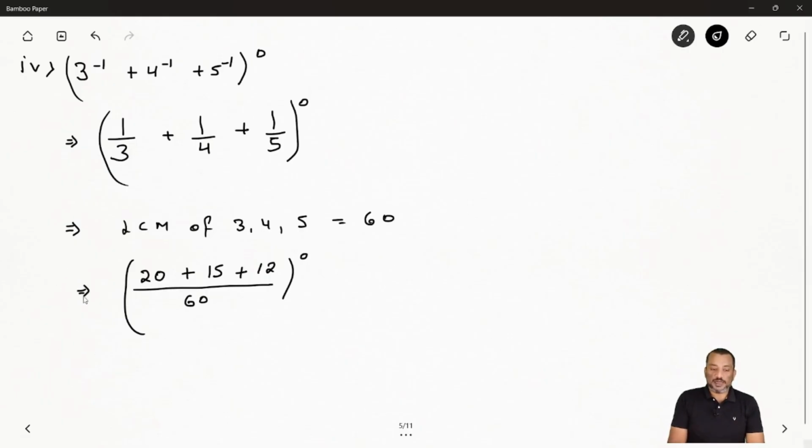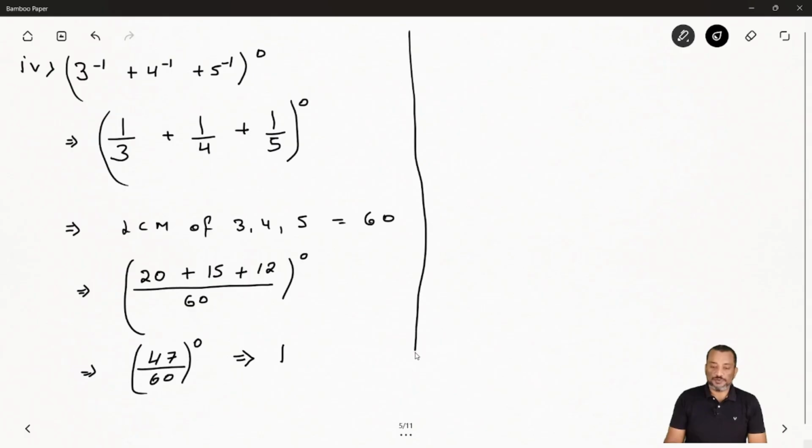Based on that you can add: 20 plus 15 you will get 35, and 35 plus 12 you will get 47 over 60. Now the whole exponent is 0, so directly you can say that it is equal to 1. Hope it's clear.